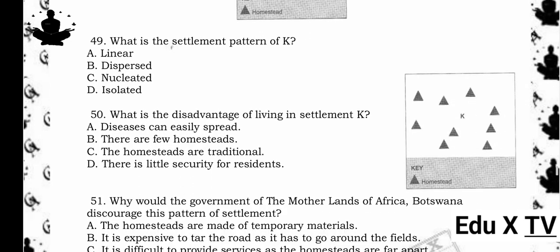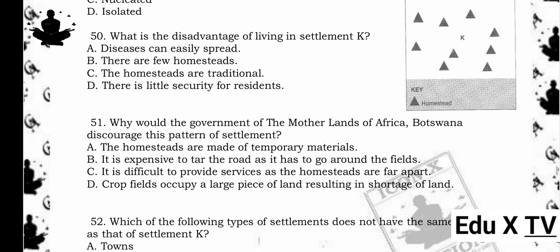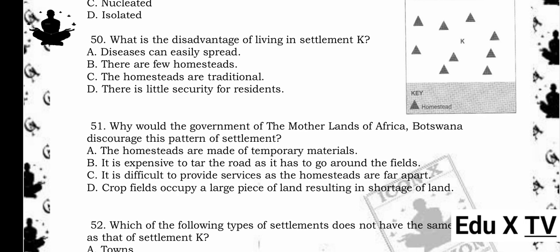50. What is the disadvantage of living in Settlement K? A. Diseases can easily spread. B. There are few homesteads. C. The homesteads are traditional. D. There is little security for residents. The answer is D. There is little security for residents. Reason being, dispersed settlements often have poor security because homes are far apart and isolated.